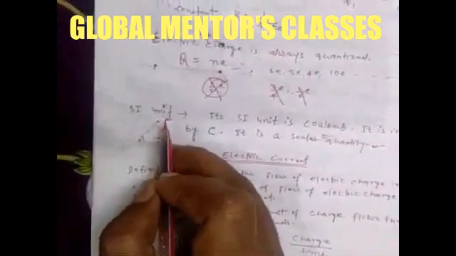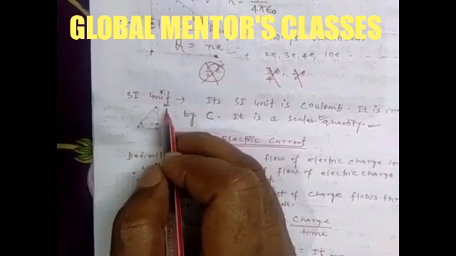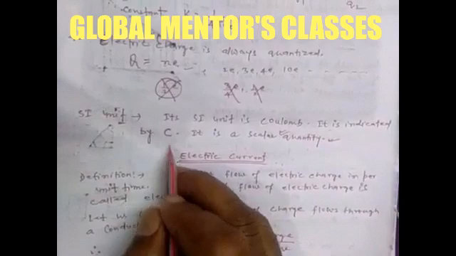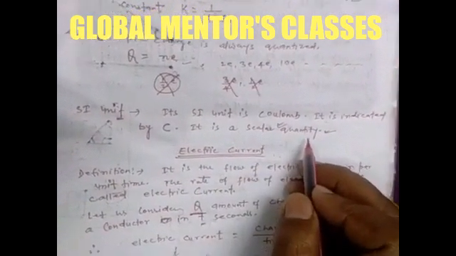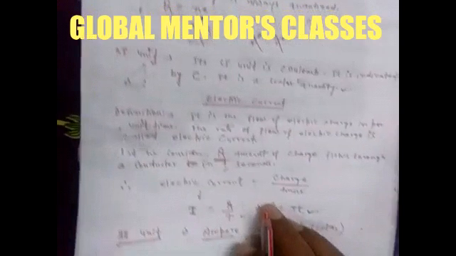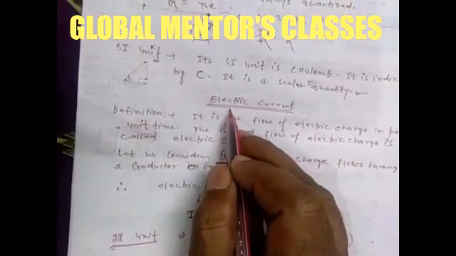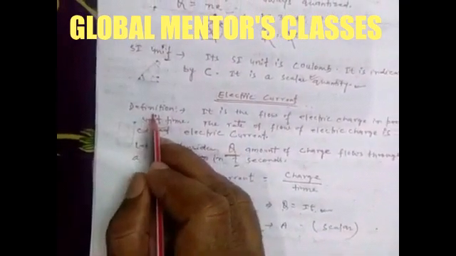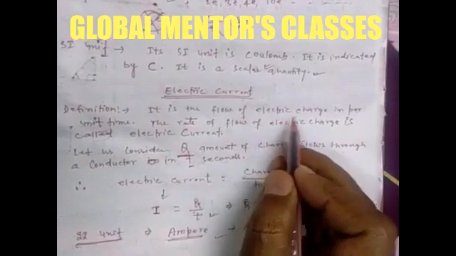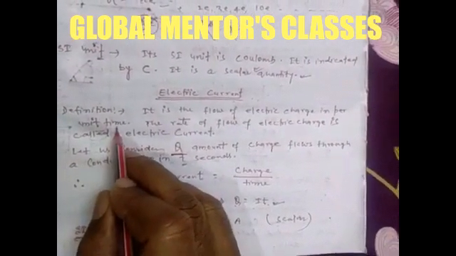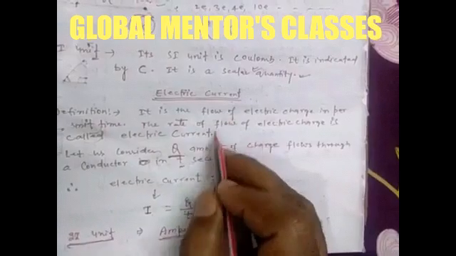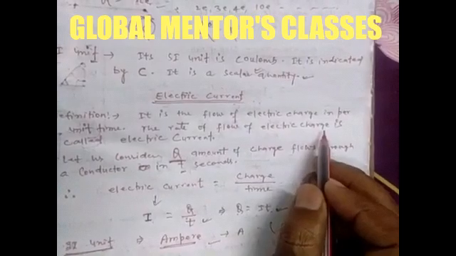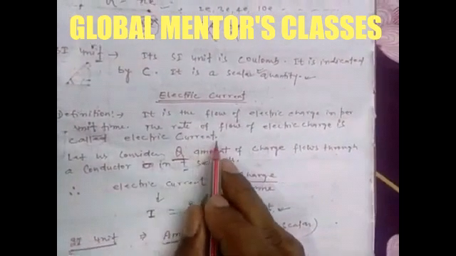Now the SI unit of charge. The SI unit of electric charge is coulomb, indicated by C. It is a scalar quantity. The second term we need here is electric current. Electric current is defined as the flow of electric charge per unit time, that is, the rate of flow of electric charge.